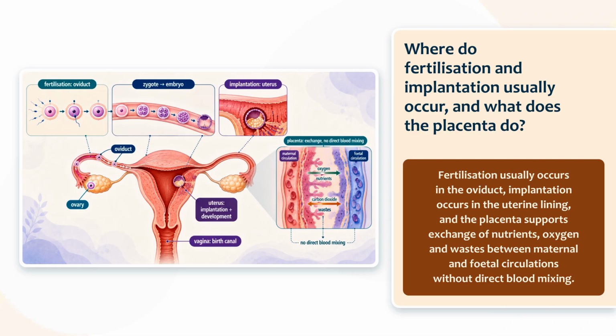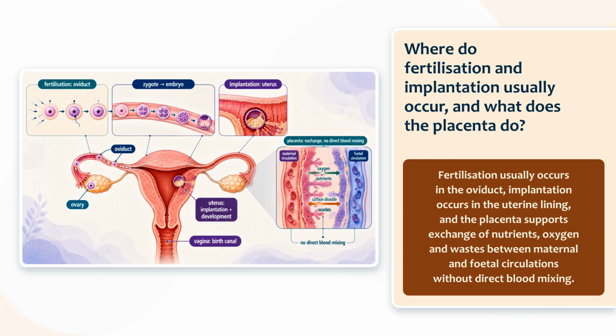The sequence fixes both locations before showing the exchange function. Fertilization usually occurs in the oviduct, implantation occurs in the uterine lining, and the placenta supports exchange of nutrients, oxygen, and wastes between maternal and fetal circulations without direct blood mixing. The image separates the two sites and the later exchange function.